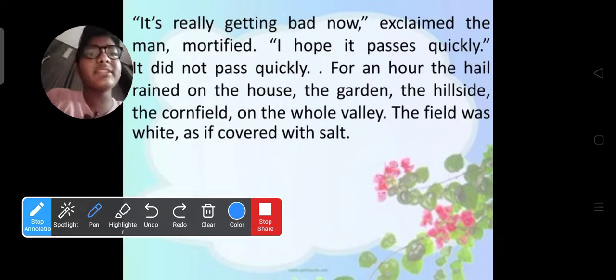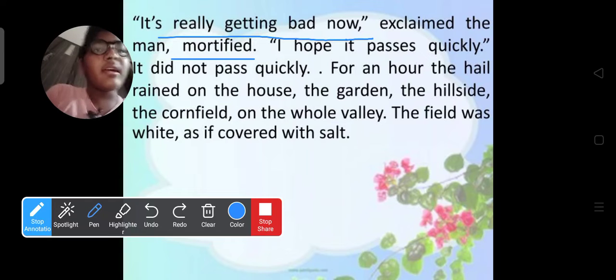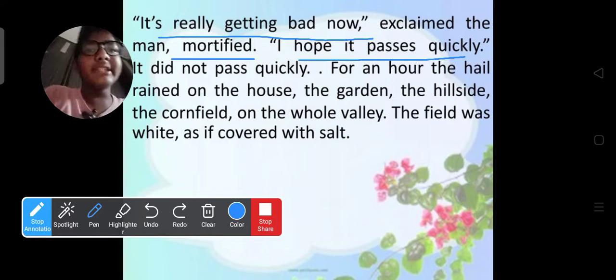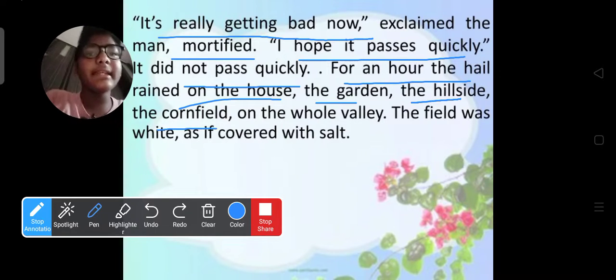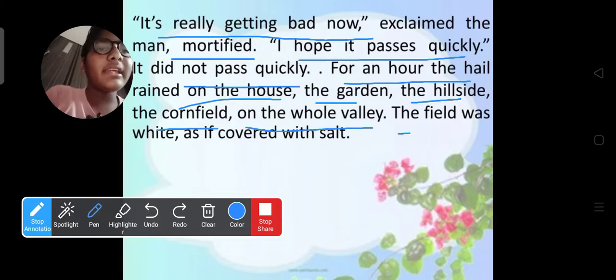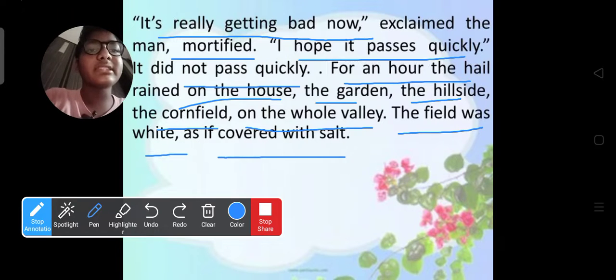It was really bad now, exclaimed the man, mortified. I hope it passes quickly. It did not pass quickly. For an hour, the hail rained on the house, the garden, the hillside, the cornfield, on the whole valley. The field was white as if it were covered with salt.